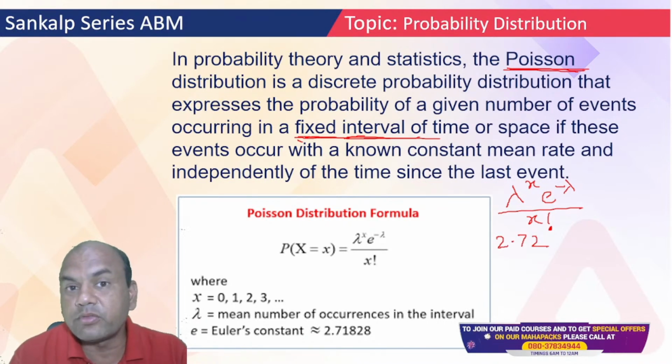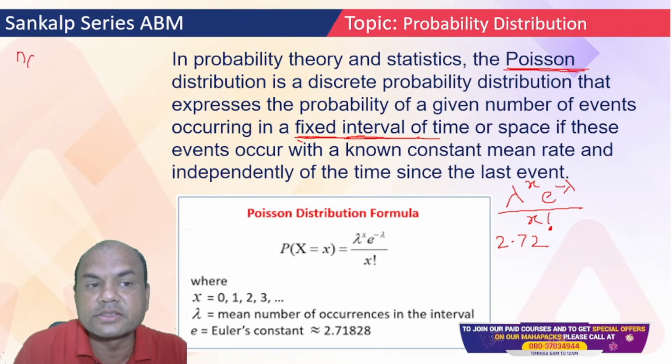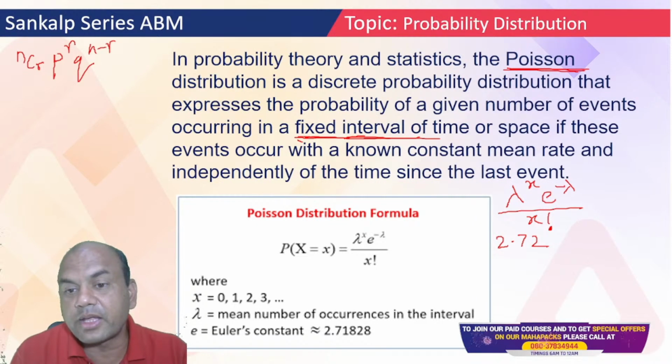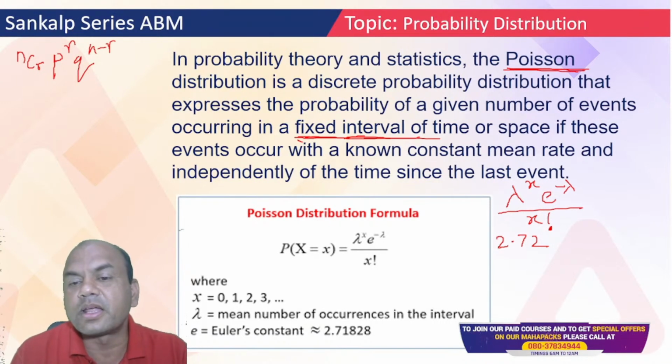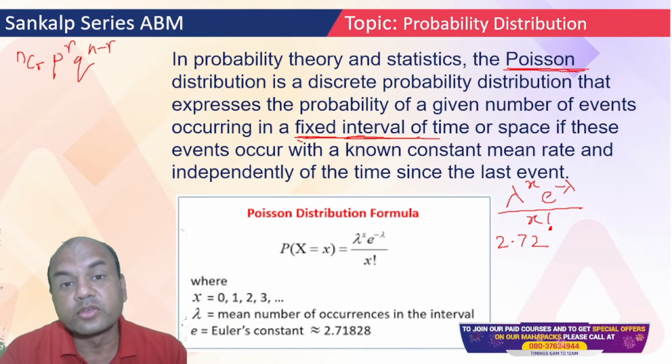So what is the formula for binomial? nCr p raised to r q raised to n minus r, right? And for Poisson, lambda raised to x, or r you can call it. Some books call it r, some books call it s, one and the same thing. Lambda raised to r, e raised to minus lambda upon r factorial. What is r or x? It is what is asked in the exam. So that was the theory part.